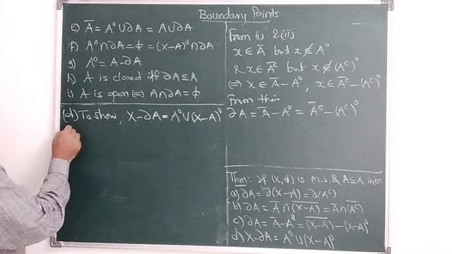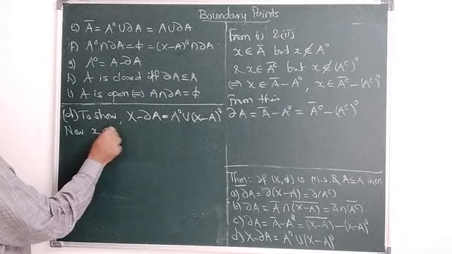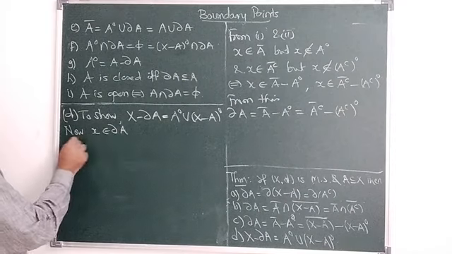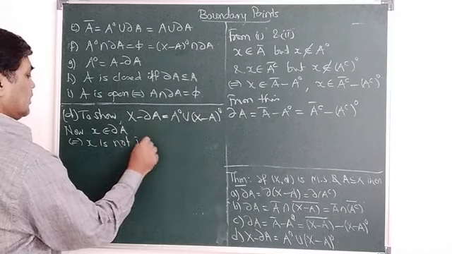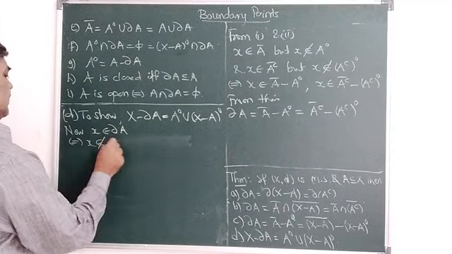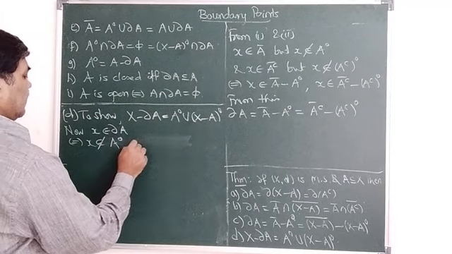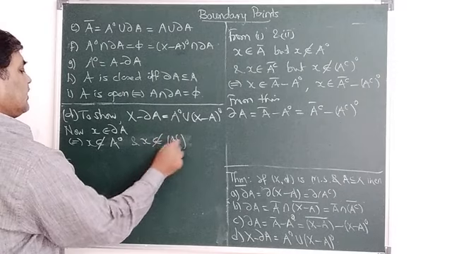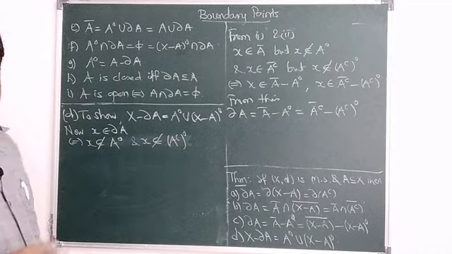Now x belongs to dabba A if and only if x is not an interior point of A, if and only if x doesn't belong to A interior and x also doesn't belong to A complement's interior. It is neither a point of A interior nor of A complement interior.